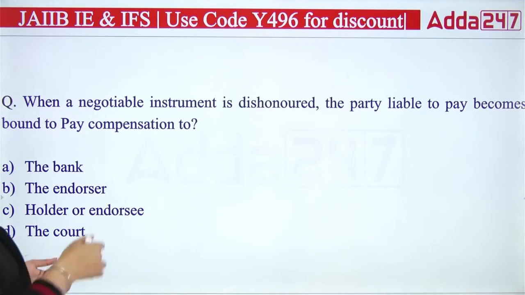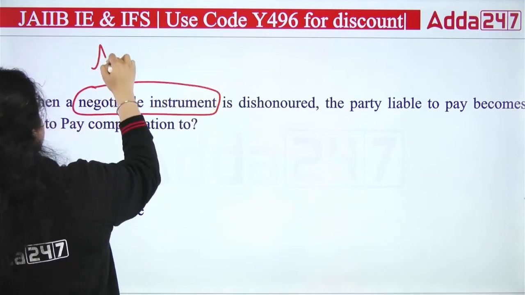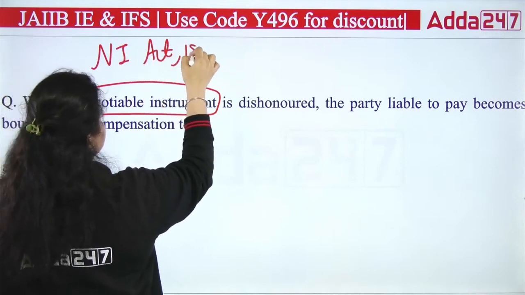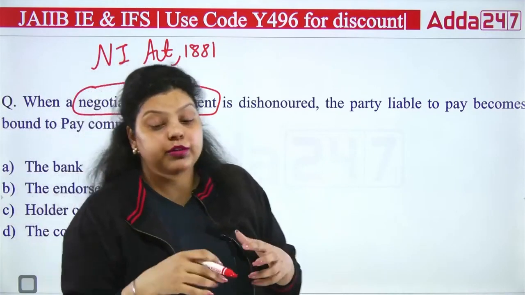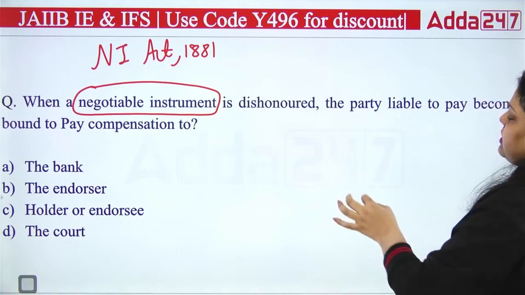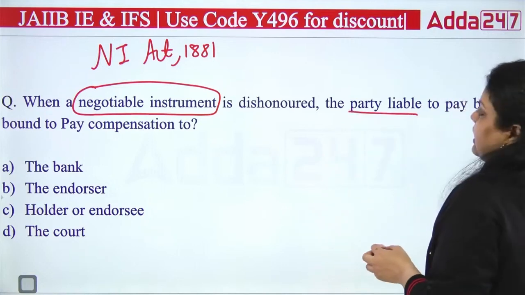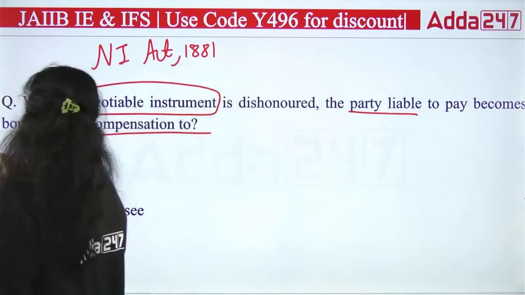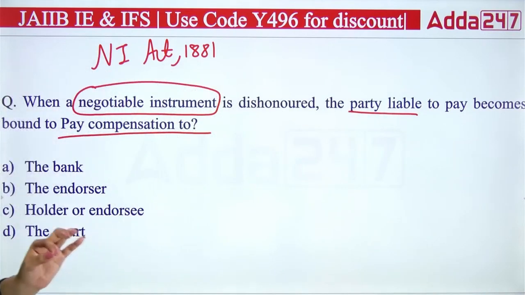Next question. When a negotiable instrument is dishonored, the party liable to pay becomes bound to pay compensation to whom? First of all, the Negotiable Instruments Act was introduced in 1881, and a negotiable instrument is an instrument which can be transferred, which can be negotiated between the parties. The compensation will be paid to: the bank, the endorser, the holder or endorsee, or the court. To whom should compensation be given? A, B, C or D?